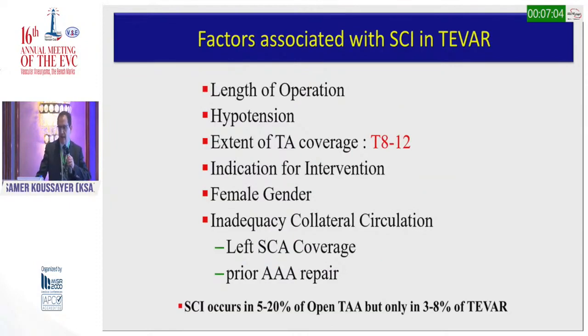The factors for CSI in TEVAR are the length of the operation, hypotension, the extent of thoracic aortic coverage, especially if we cover T8 to T12, the indication for intervention, whether we do it for aneurysm or dissection, female gender, and inadequate collateral circulation because of left subclavian coverage without bypass or prior AAA repair. But in general, the CSI after TEVAR is about 3 to 8% only, compared with open repair, which is about 5 to 20%.